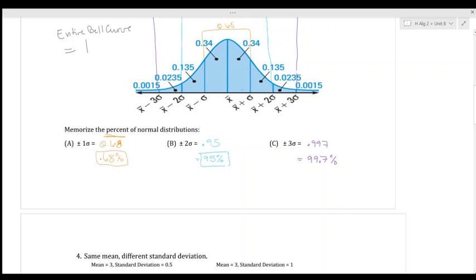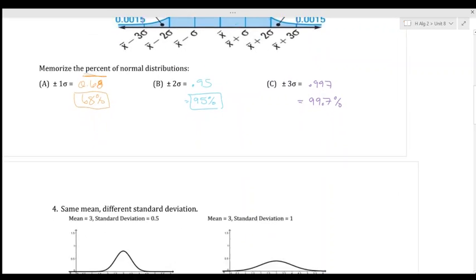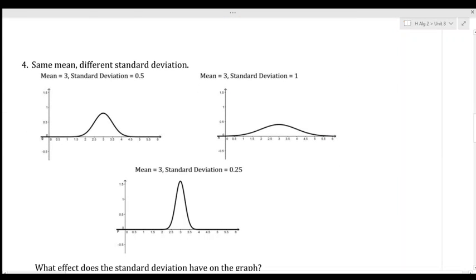But these are the top three you need to know. The first deviation, which is 68%. Second deviation is 95%. Third deviation is 99.7%.